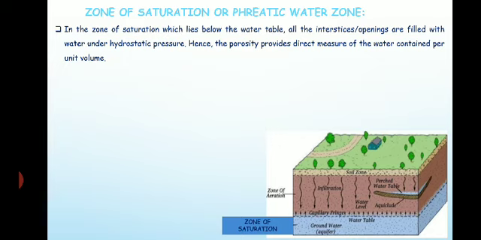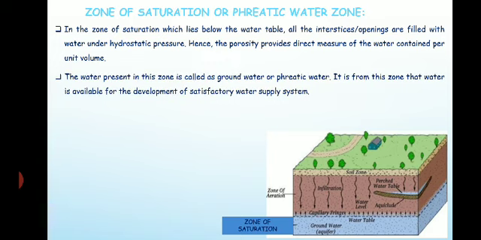Wherever the water is fully saturated, it is called the zone of saturation. In this zone, which lies below the water table, all the openings or interstices are filled with water under hydrostatic pressure. The water present in this zone is called groundwater or phreatic water.